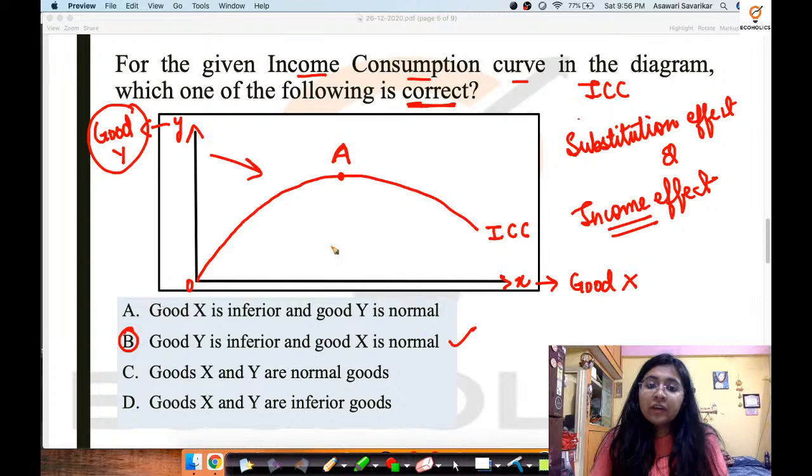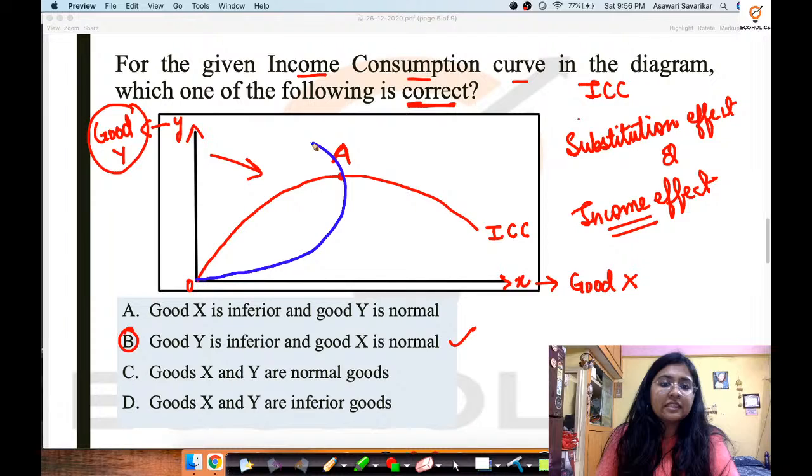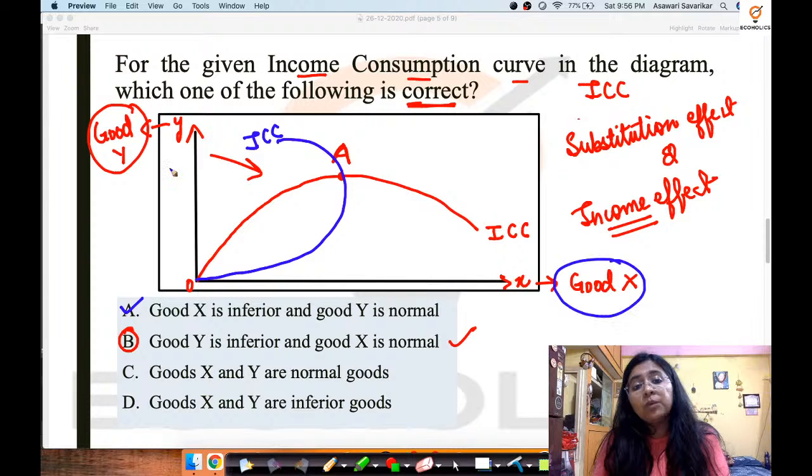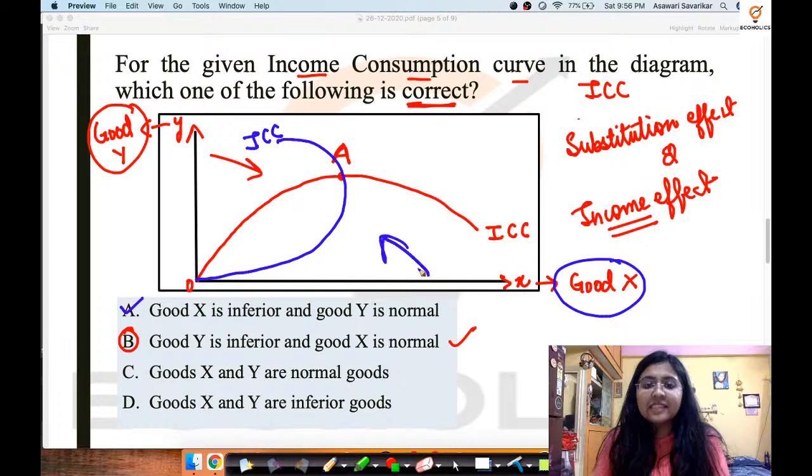Over here, I'm going to draw with another color so that it's more understandable. If the ICC curve would have been like the curve in blue, then A as an option would have been correct, that commodity x is inferior while good y is normal, because of the backward sloping ICC curve against this axis.